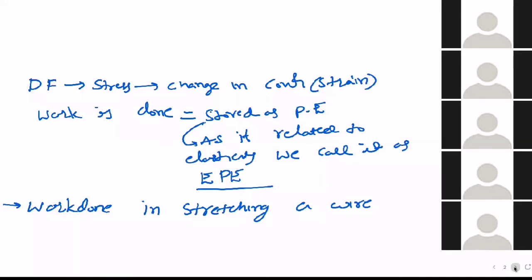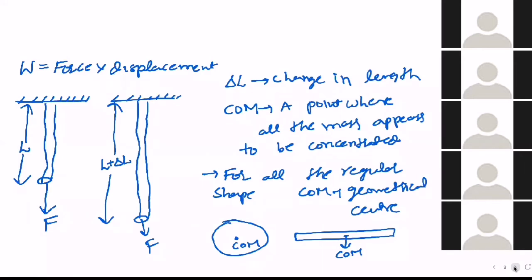Now, next page. If you consider a wire hanging from a fixed support of length L, and you pull it by a force F, then what happens? The length increases. Now the final length, what is it? L plus delta L. But for displacement of the rod, you should not take any one point on your own. Which point do you have to take? You have to consider the center of mass. So what is the meaning of center of mass? A point where all the mass appears to be concentrated.